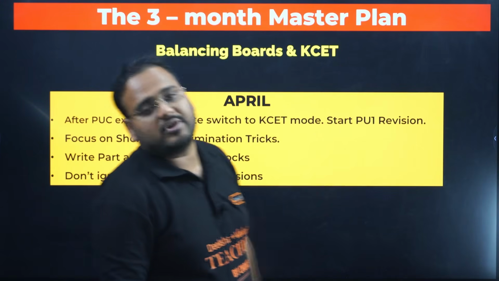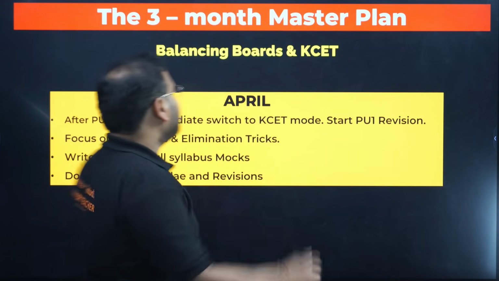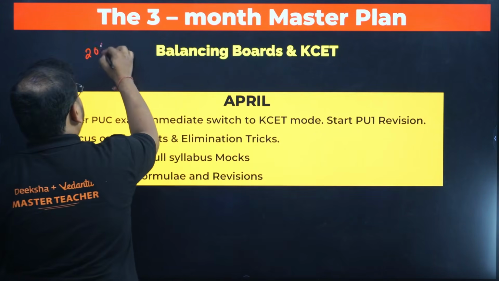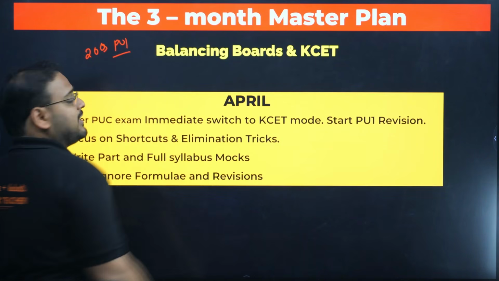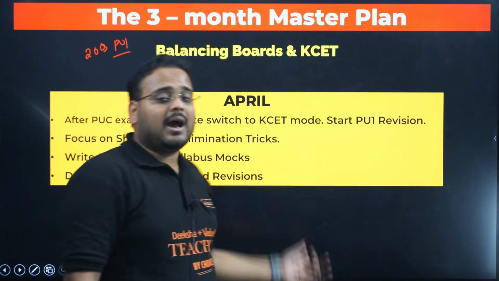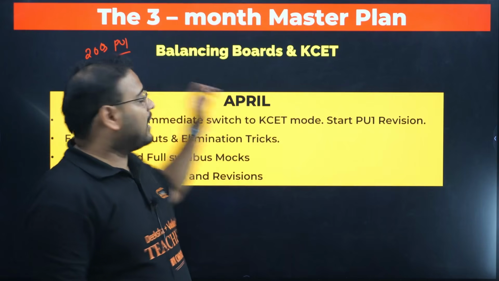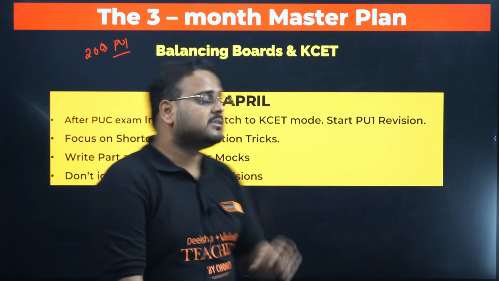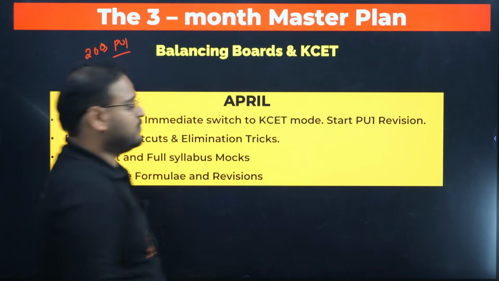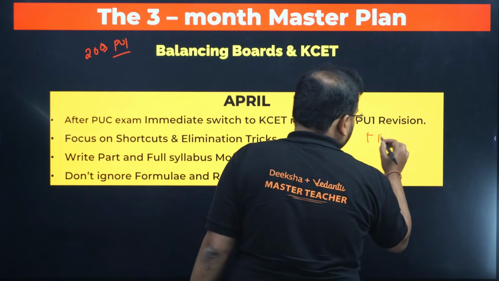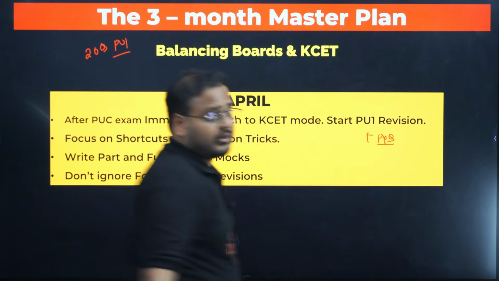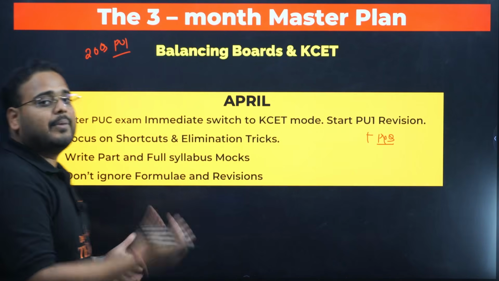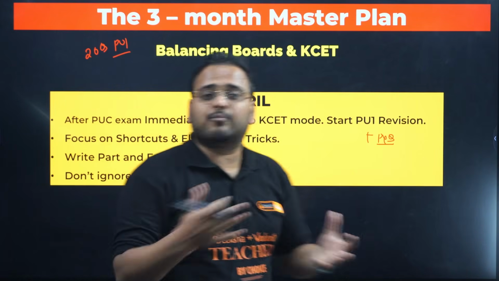Start with the PU1 revision. As I said last time, we had close to 20 questions from PU1 itself. It means you know how important this is going to be, and PU1 chapters are very easy, so you can quickly move on to the PU1 revisions and again solve the PYQs of these as well. PYQs are very important in the PU1 syllabus. To solve that, of course, ABHYAS will help you to solve the KCET ready problems.